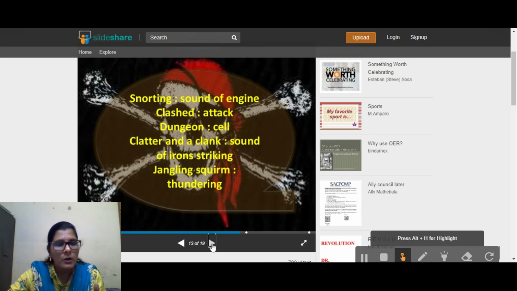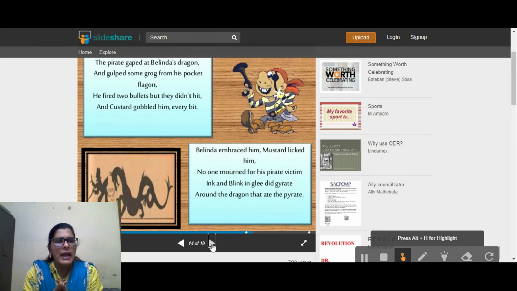Now the pirate gaped at Belinda's dragon and gulped some grog from his pocket flagon. He fired two bullets, but they did not hit, and Custard gobbled him every bit. The pirate gaped. He waited for a while, and he started firing bullets. It went inside its mouth, but could not do anything. Custard the dragon gobbled it.